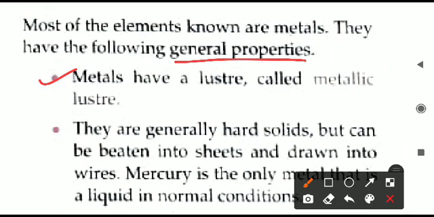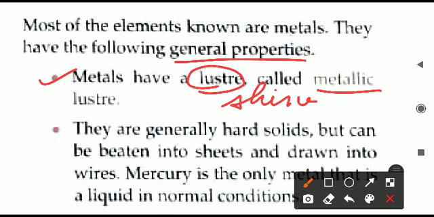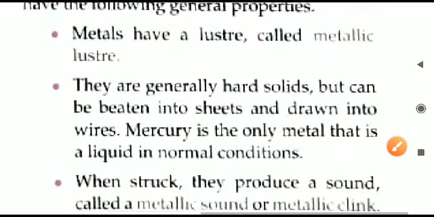Let us see. First one is they have a luster, that is they always shine. All the metals have a shining in them. Luster means shine. So all the metals have a characteristic shine. That is what is called metallic luster. That is the significant property of all the metallic objects.